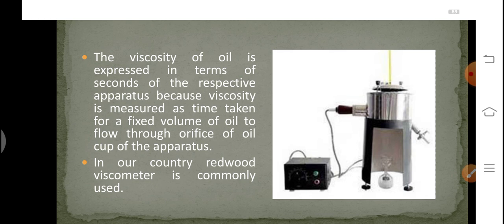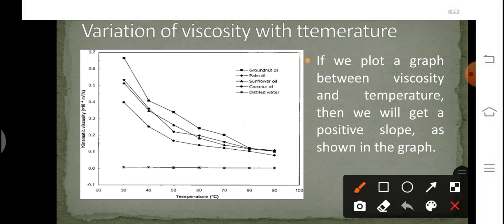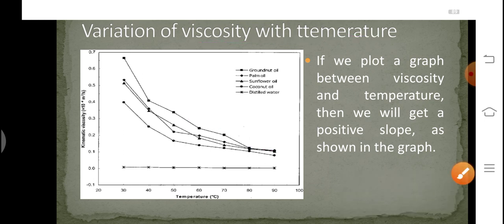As I have already told you, in our country the Redwood viscometer is commonly used. We have two types of viscometer in India, Redwood viscometer number 1 and number 2. One is meant to check the viscosity of thin oils, whereas viscometer number 2 is used to check the viscosities of thick oils. Now, after checking the viscosity of the oil, we can plot a graph between viscosity and temperature. The graph shows a slope indicating that as the temperature increases, the viscosity of the oil decreases, as shown in the graph.